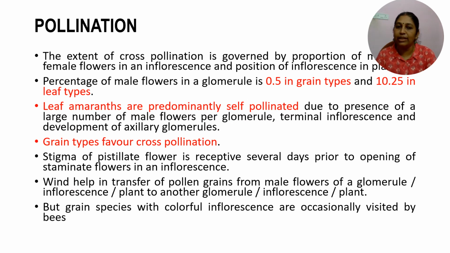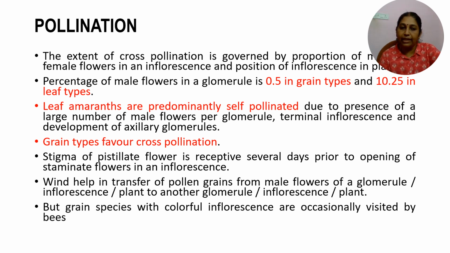So coming to pollination, the percentage of male flowers in a glomerule will vary in grain type and leaf type amaranthus. In leaf type amaranthus, the number of male flowers will be more, around 10.25% of the total flowers in the inflorescence. Whereas in grain types, it will be very less, around 0.5% of male flowers.